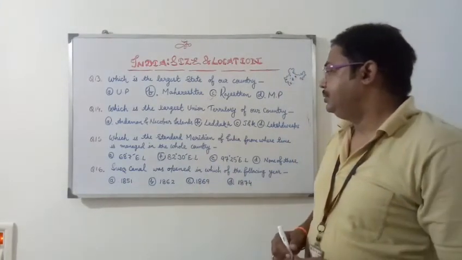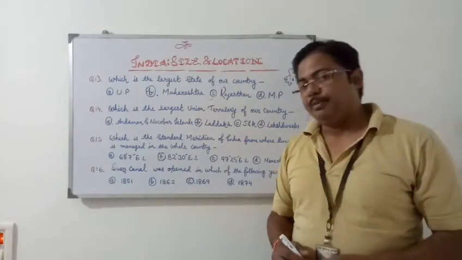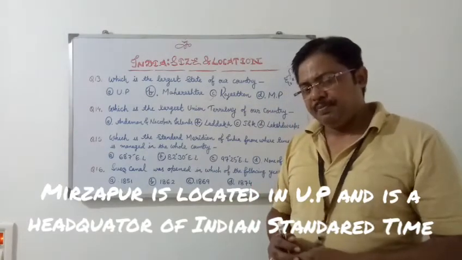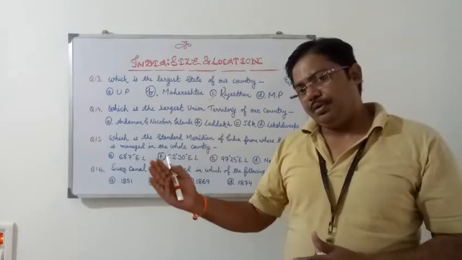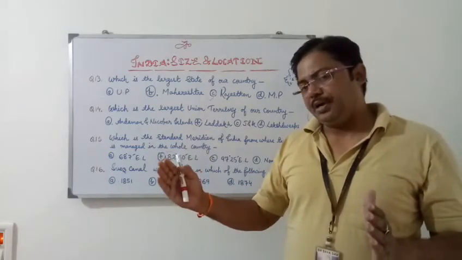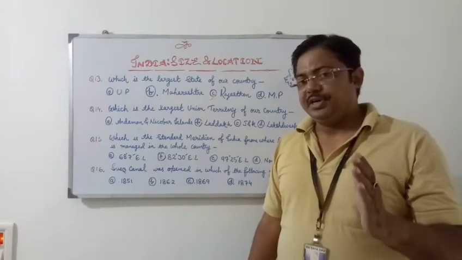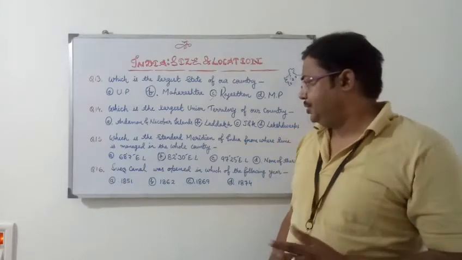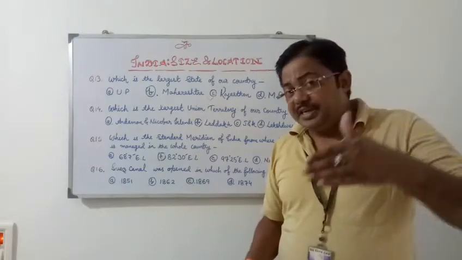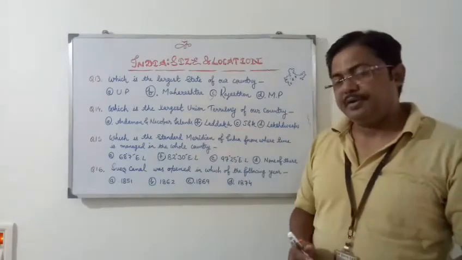I would like to tell you here that 82 degree 30 minute east has been selected as the standard meridian of India. It passes midway through our country between the eastern longitude and western longitude, means 97 degree 25 minute east longitude and 68 degree 7 minute east longitude. So it passes midway between both of them, and it passes through 5 states of our country.